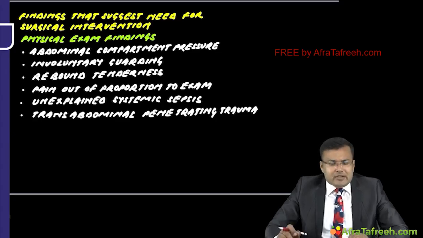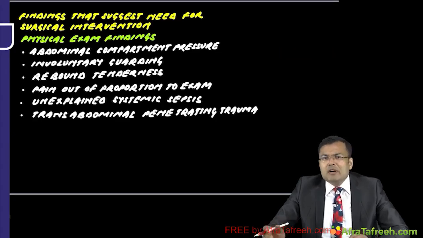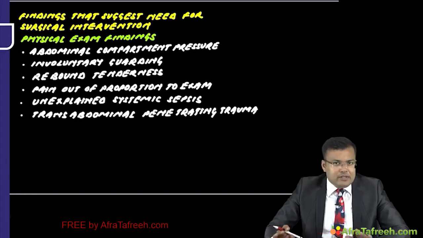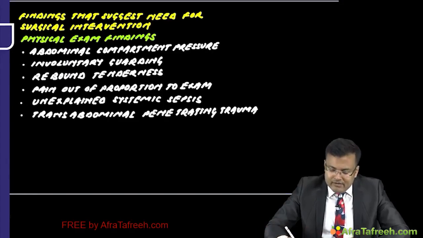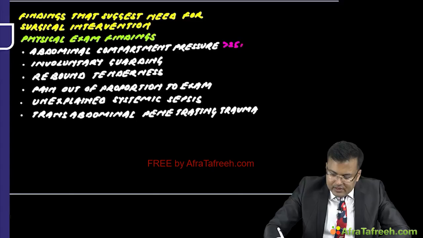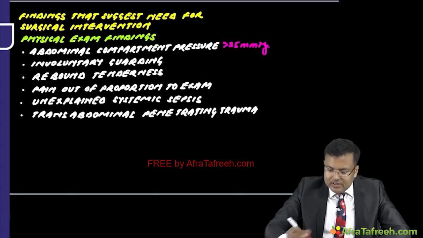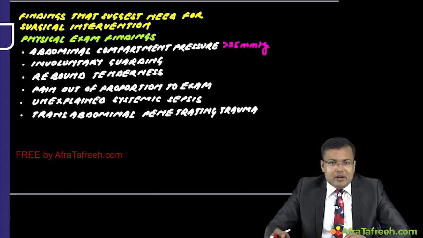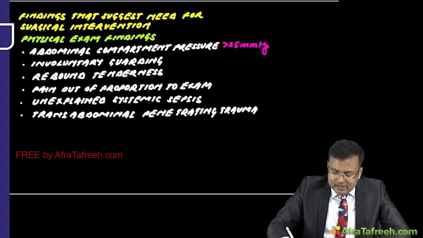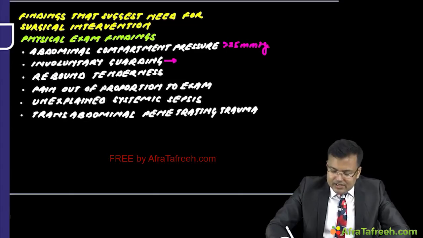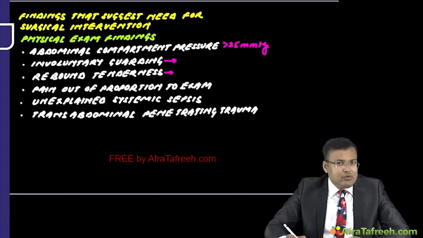Whenever we are taking the history, performing examination, and performing the investigations, what are the findings that suggest the need for surgical intervention in patients of acute abdomen? First, see the physical examination findings. Whenever abdominal compartment pressure is more than 25 mmHg, it is pointing towards abdominal compartment syndrome. The patient is having involuntary guarding. We discussed that involuntary guarding is seen in peritonitis. If the patient is having rebound tenderness, again there is peritoneal inflammation.